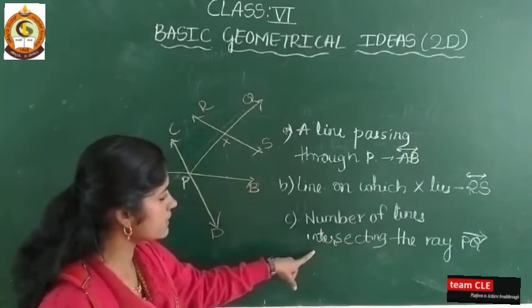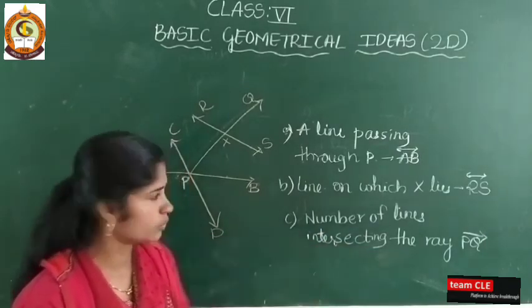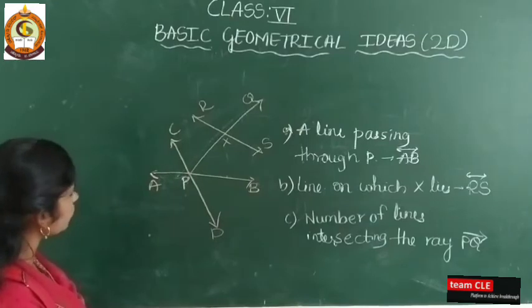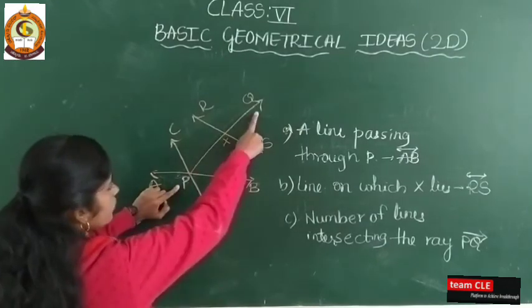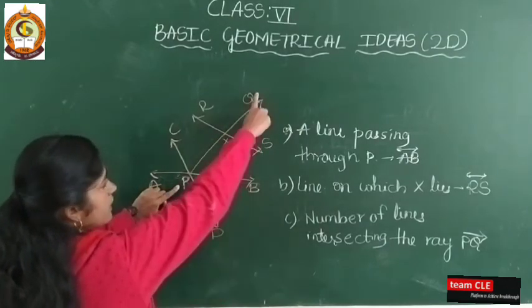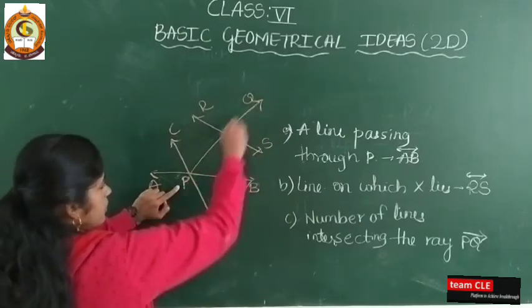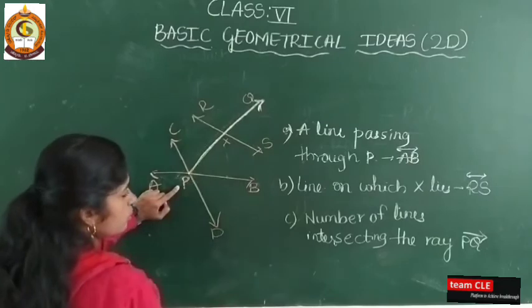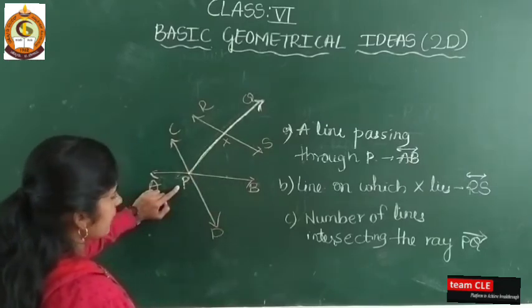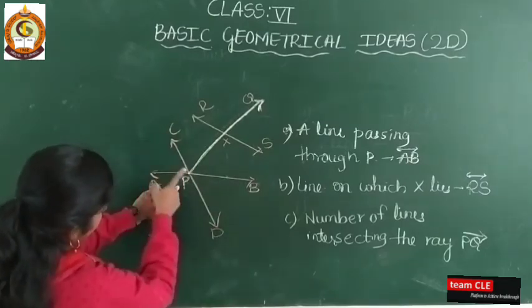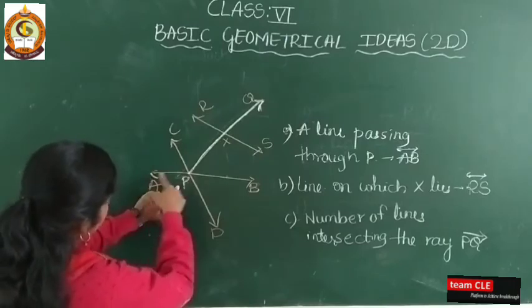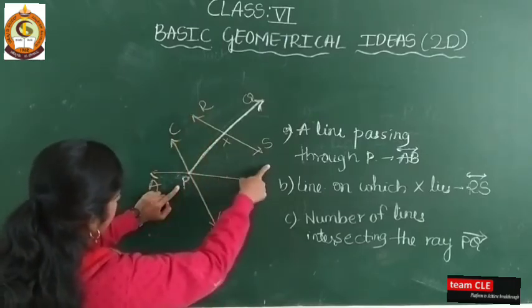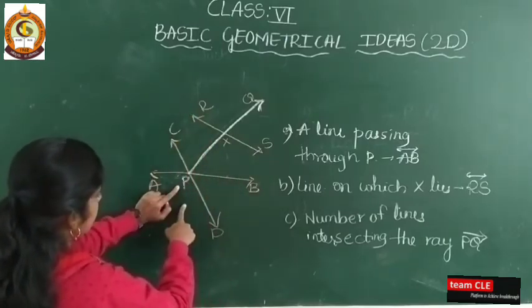Number of lines intersecting the ray PQ. So just see where PQ is. Yes, PQ. This is the ray because it has only one end point. So here, this is the ray PQ. Then the number of lines intersecting the ray. See here, 1 line, 2 line, 3 line. So how many lines intersected here?